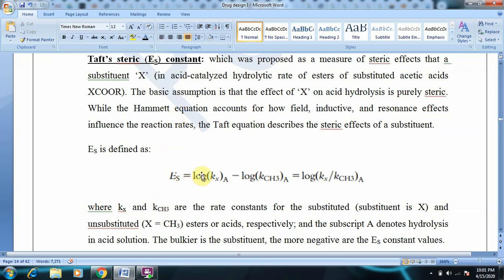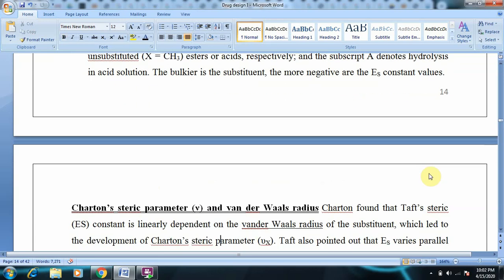Es is equal to log Kx,A minus log KCH3,A. It is in the form of log A minus log B, so it can be rewritten as log A by B, whole A. A signifies acid hydrolysis. That was about the Taft steric constant.